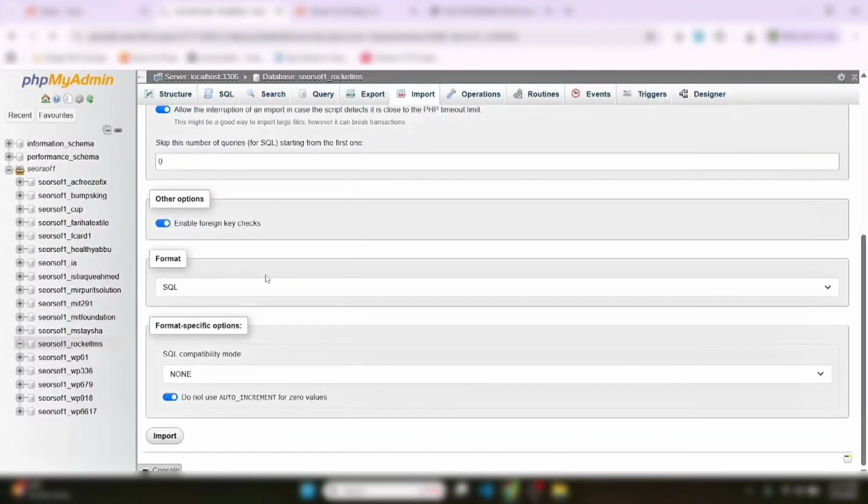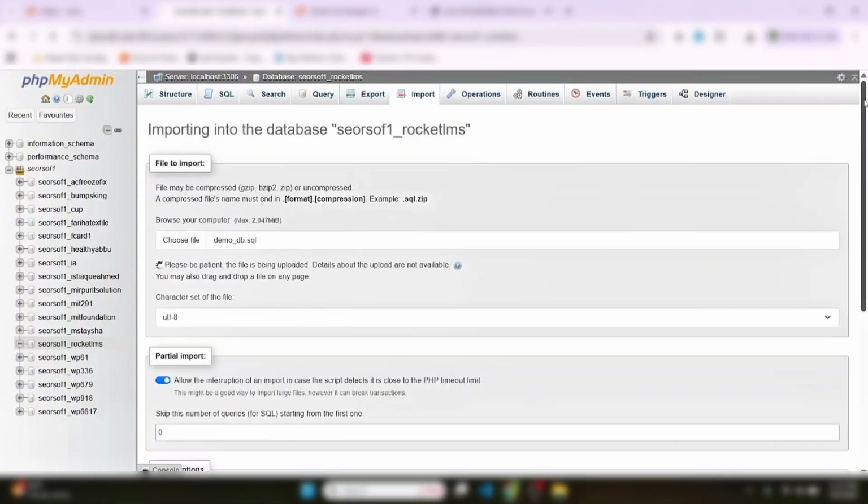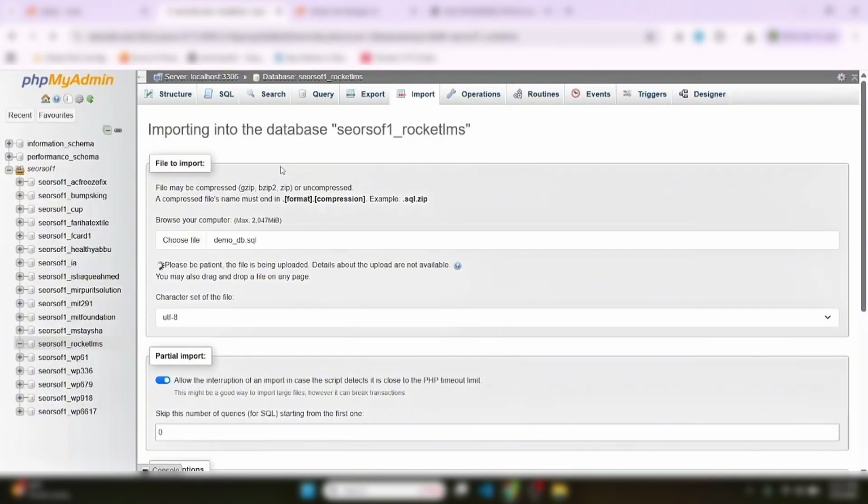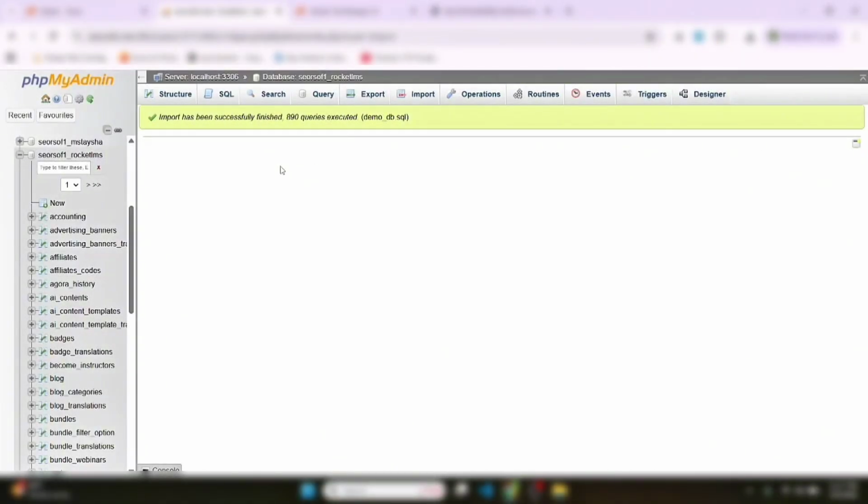It will take some time because we have uploaded a database where so many dummy data are stored. Okay, our database is successfully uploaded. Here you can see 890 queries executed.